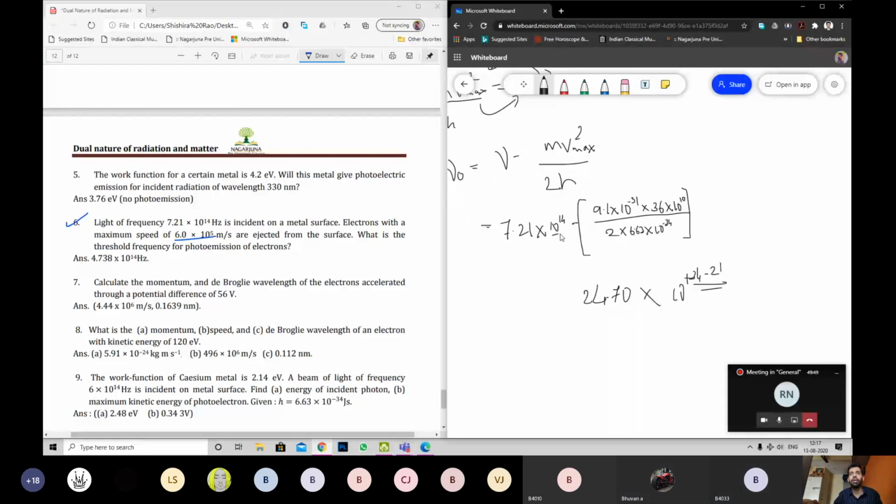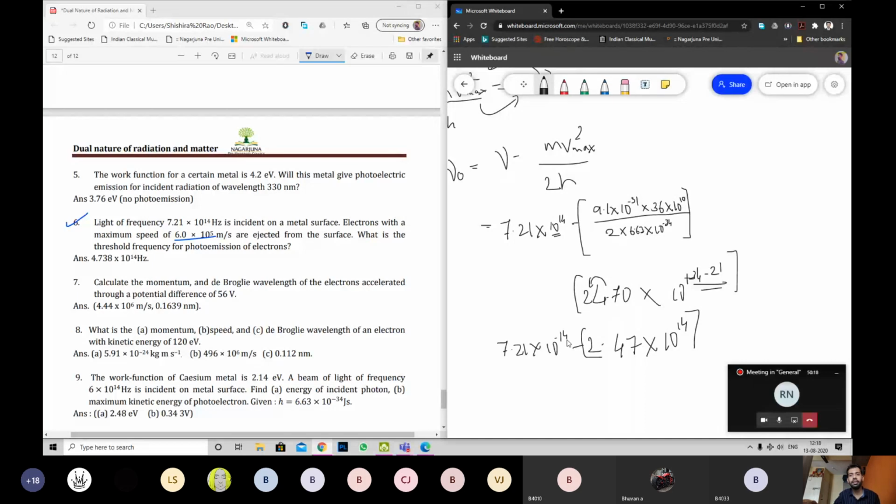So here what I have is 14. I'll need to make this 14 as well, so I'll move the point over. This becomes 14. So I'll have 2.47 into 10 power 14. That's the value. This is the whole bracket thing. I have the original value as it is, 7.21 into 10 power 14.